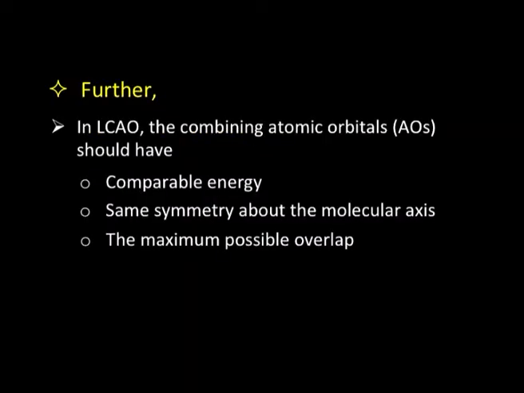Okay. One more thing we will recall about molecular orbital theory is that when atomic orbitals combine according to linear combination of atomic orbitals, the two atomic orbitals which are combining should have comparable energy, similar symmetry about the molecular axis, and as much overlap as possible. So, these are the three basic requirements for atomic orbitals to combine according to LCAO.